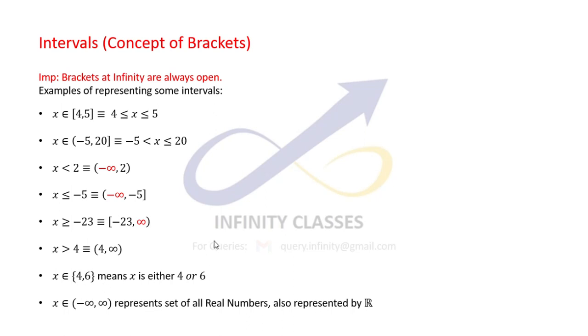If x is going to take only two values, either 4 or 6, then we represent it in curly brackets, the way we used to represent the roster form. And if x is going to take all the real values, we can even write it as minus infinity to infinity, or I can write this as x belongs to R. So this was the concept of sets and the intervals. I hope you enjoyed.